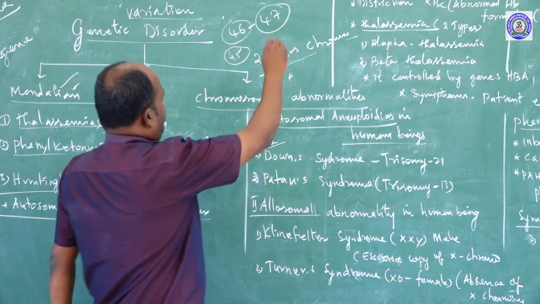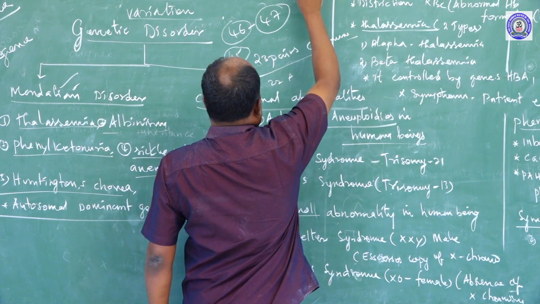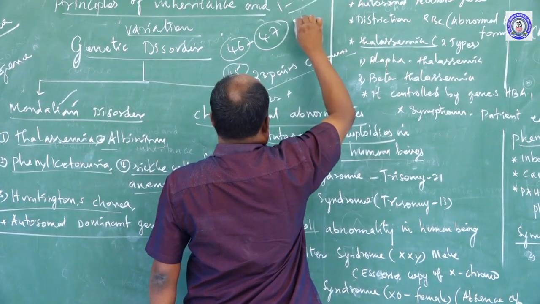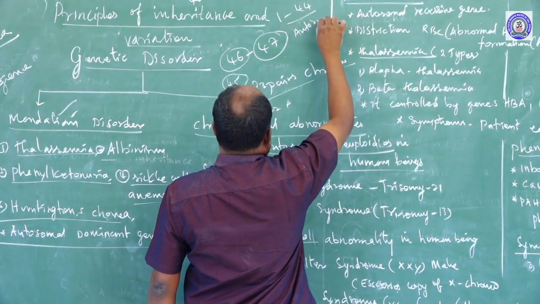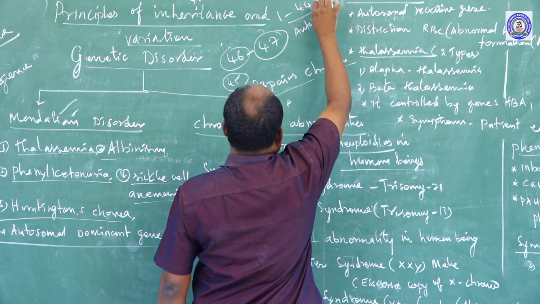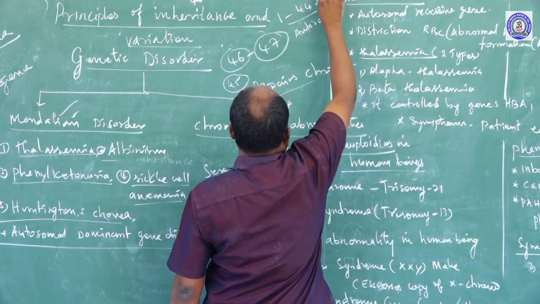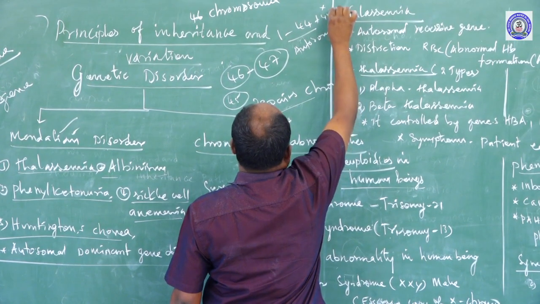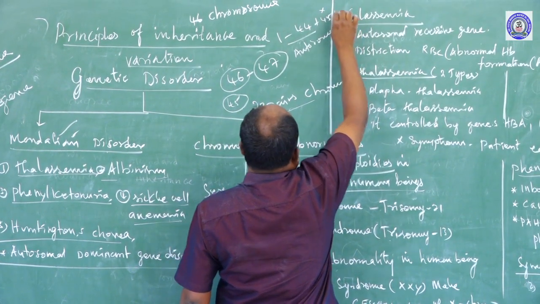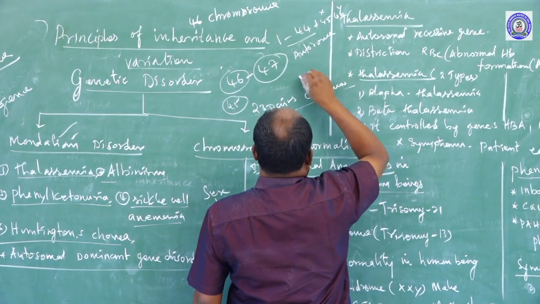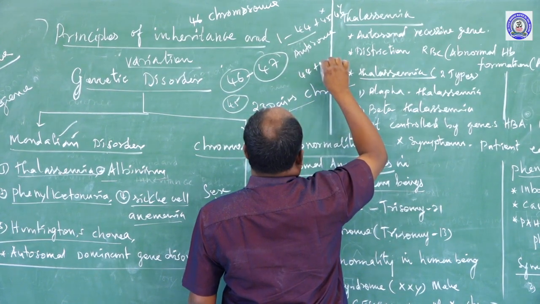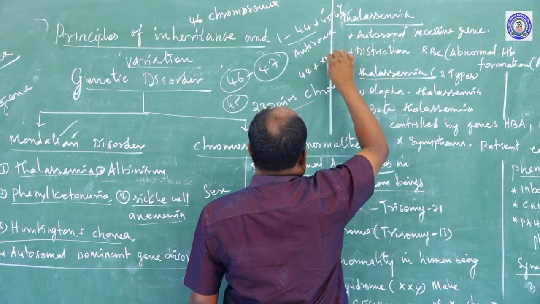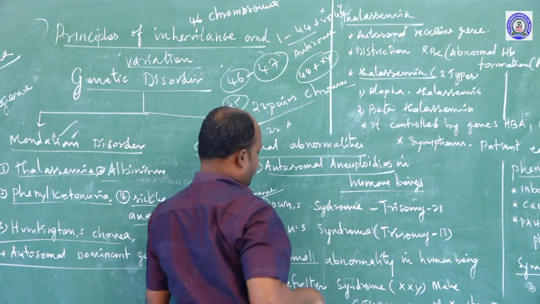Normally, chromosomes 1 to 44 are autosomes, chromosome 45 is X and 46 is Y. So 44 plus X and Y, that is male.